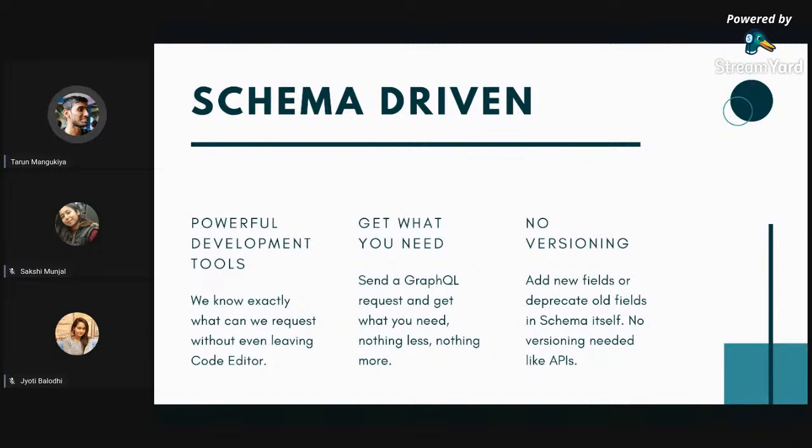One more thing is no versioning. What happens with an API is that whenever we want to add a new field, or remove some field, we cannot do it easily, because there might be. The thing is, when we are working on a product as developers, we might have mobile apps, in Android, iOS. We may also have a web app.